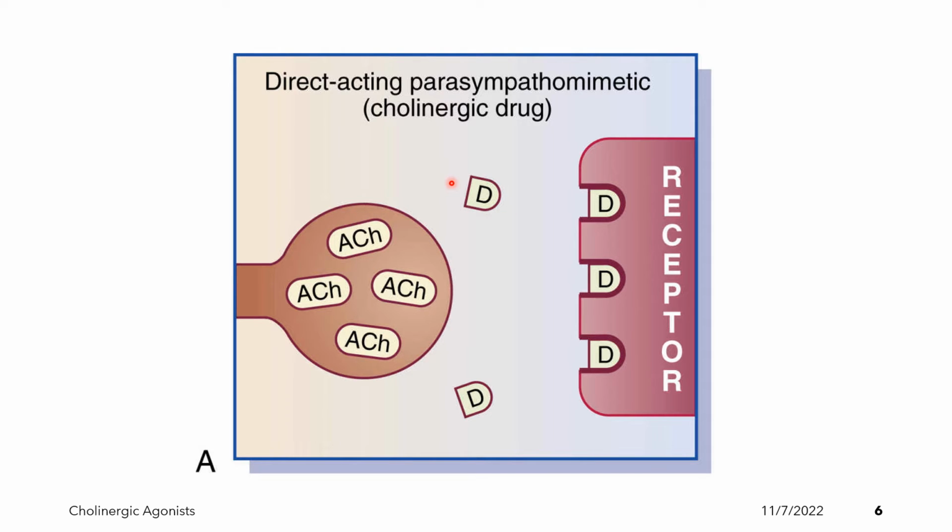The cholinergic agonists resemble acetylcholine and act directly on the receptor. So this is our receptor and this is our drug. As you can see, the directly acting cholinergic drug acts directly on the receptors that are present on the effector organ.